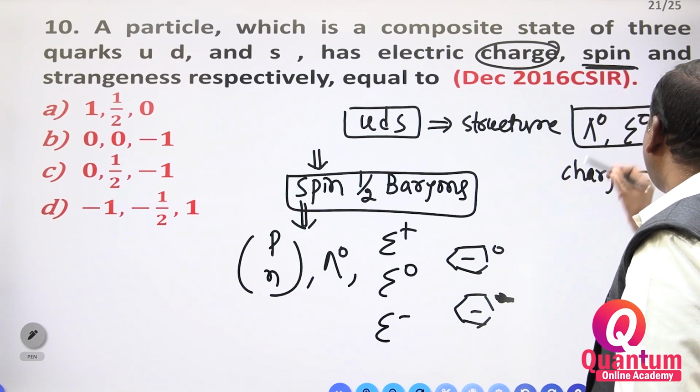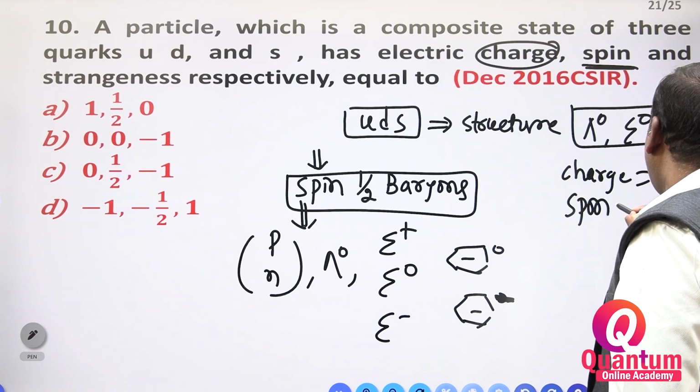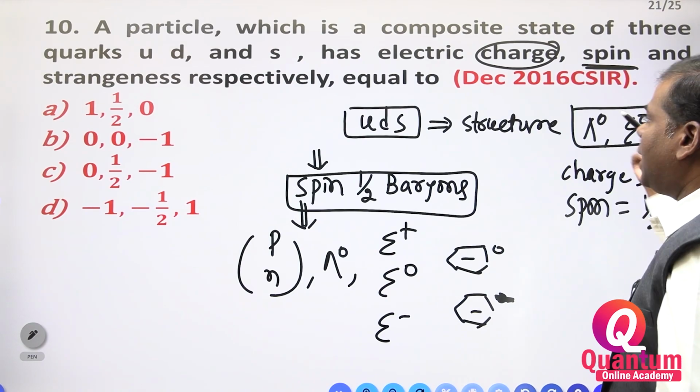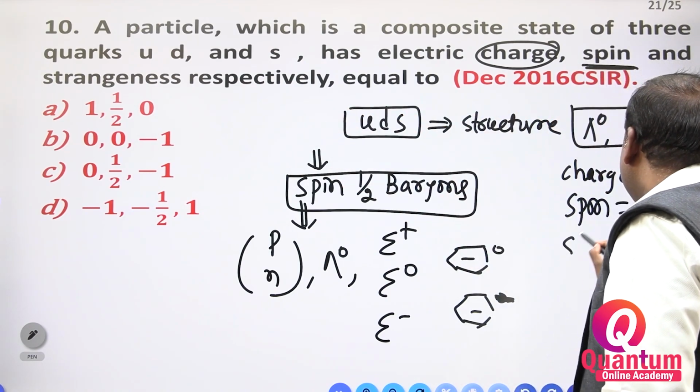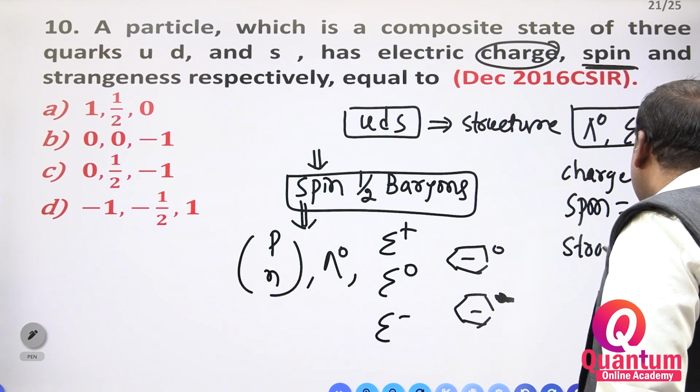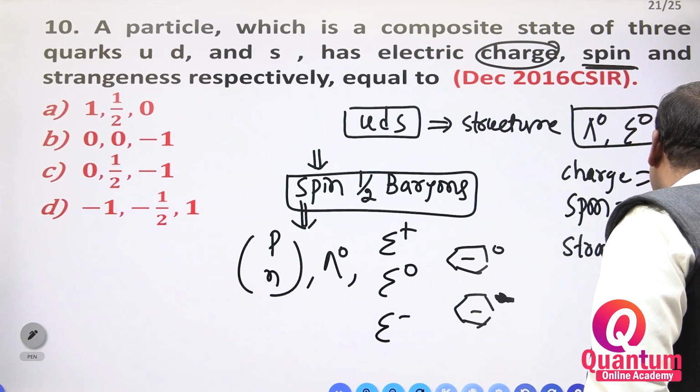What is the spin? Already we know the spin of the baryon. What is the strangeness? How do we have to calculate the strangeness? S is equal to how much?